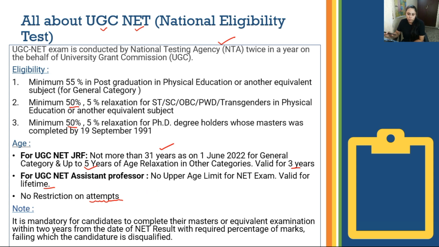Now one important thing is that it is mandatory for candidates to complete their masters or equivalent examination within 2 years. This is very important: within 2 years from the date of the NET result, you should have cleared your masters or equivalent exam with the required percentage of marks. What is the required percentage? 55 for the general category, 50 for other reserved categories, and 50 for PhD degree holders whose masters was completed by 19 September 1991, failing which your candidature will be disqualified.